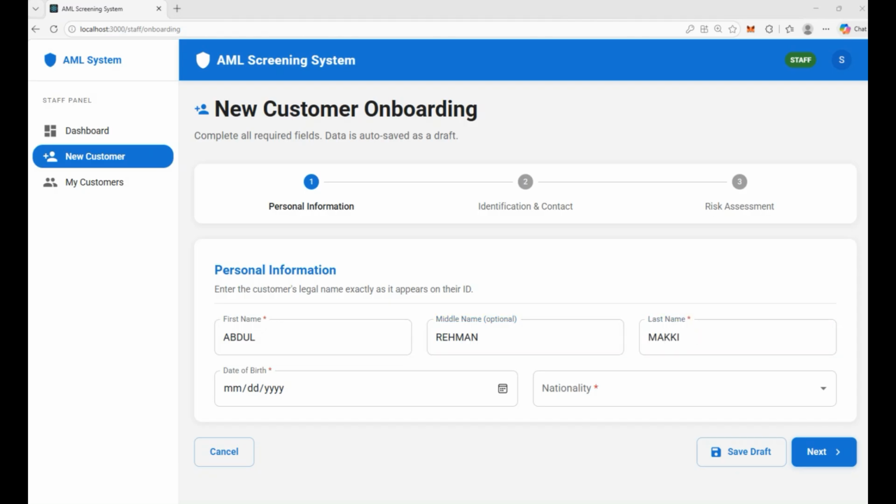Makki. So this person is a chief of Lashkar-e-Taiba, which is a well-known terrorist group that committed the 2008 Mumbai attack. In that attack, a total of 175 people died, including 9 of the attackers, with more than 300 injured. Now let's see if this system is able to correctly identify this person and able to block the onboarding process of this customer.